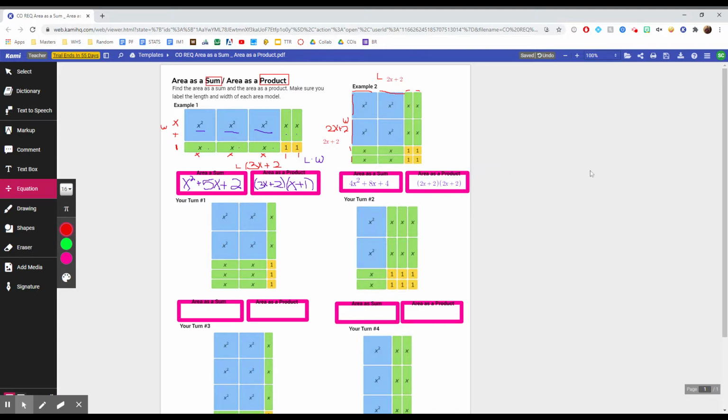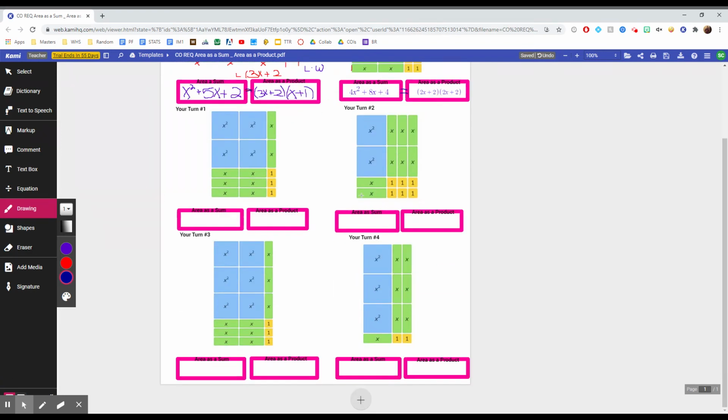Those are the two examples. Just make sure that when you're doing this, you put an equal sign here to tell me that they are equivalent. So the area as a sum is equal to the area as a product, because the area remains the same. It's just expressed in different forms. Now you can work on these four problems.